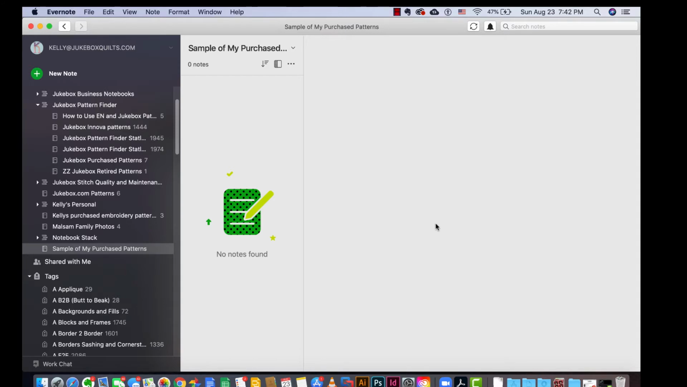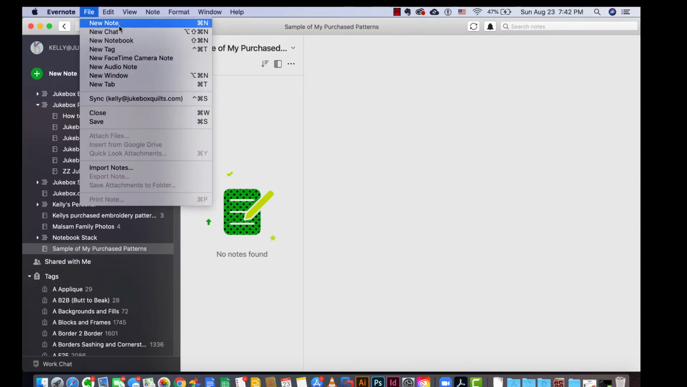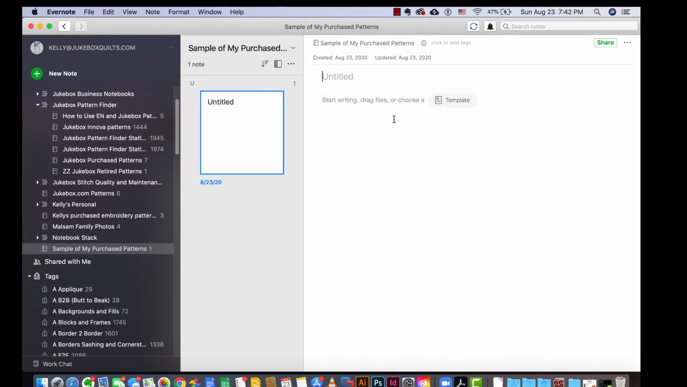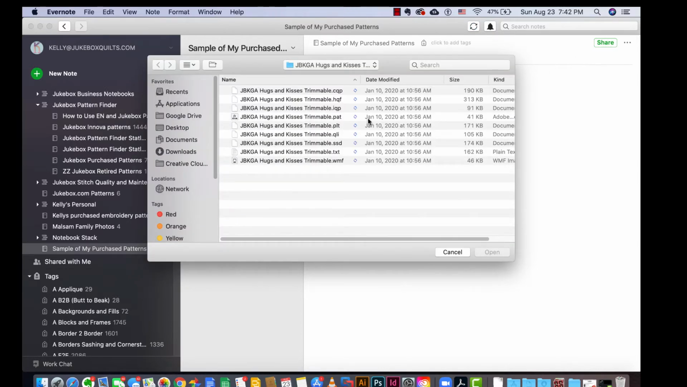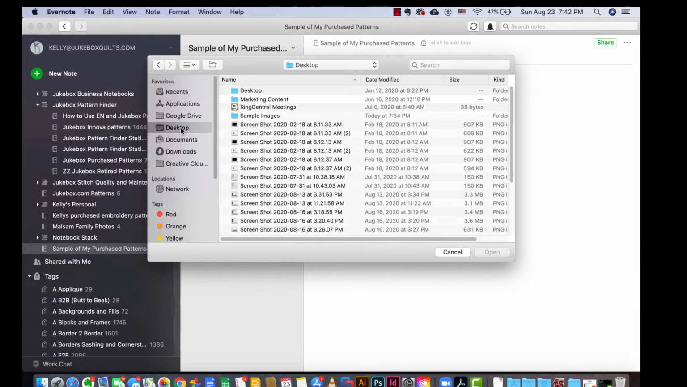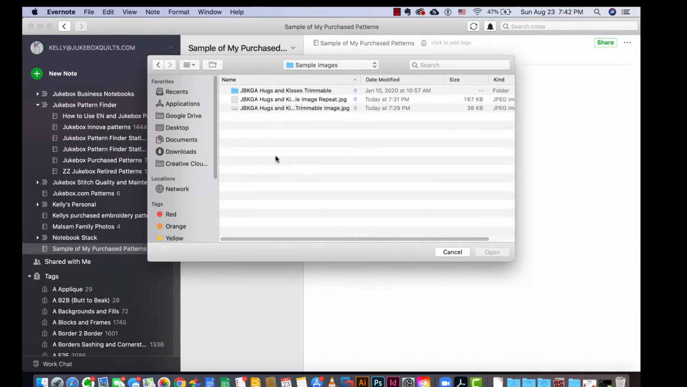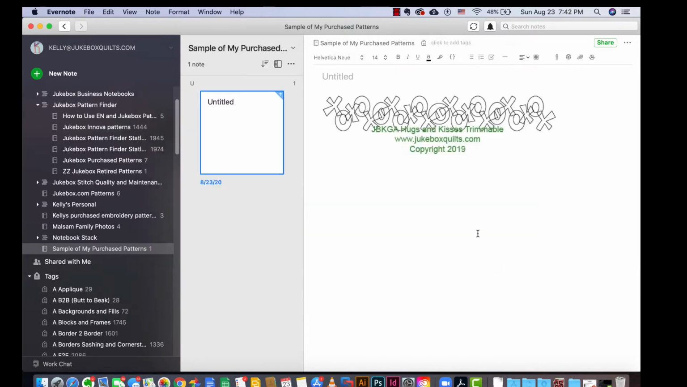So let's start by putting in our first note of our pattern. So I'm going to come up to File and say New Note. And it brings up a blank note. The first thing it wants you to do is put the title in, but since I don't always remember that accurately, I'm going to go ahead and click down here a little bit further, and that brings up these menu items where I can insert a photo. So I'm going to navigate to my desktop where I did some sample images, and I'm going to bring in a JPEG of a pattern that I recently designed.